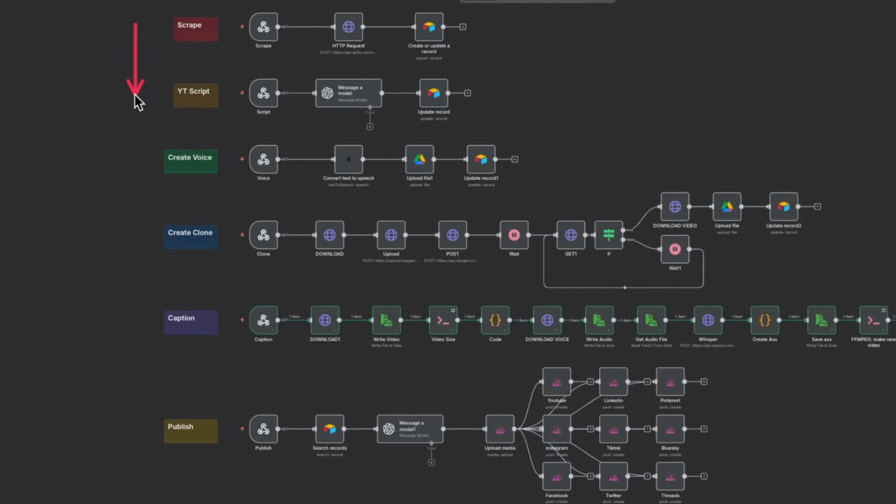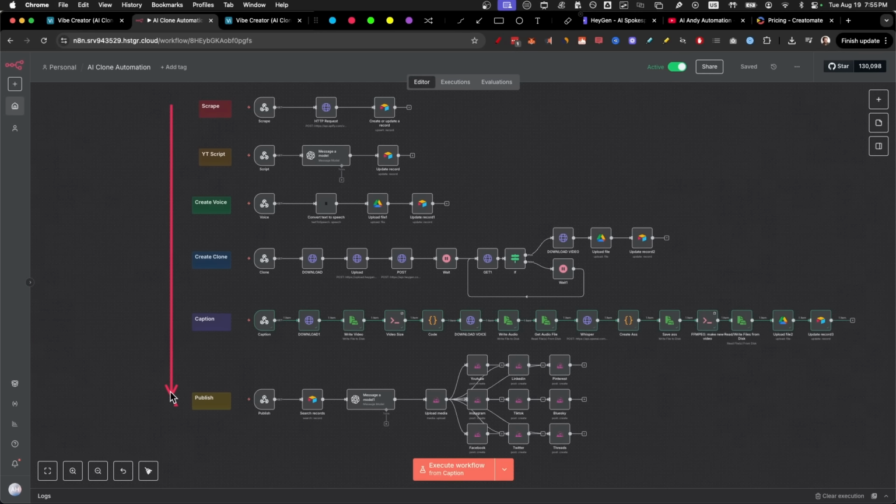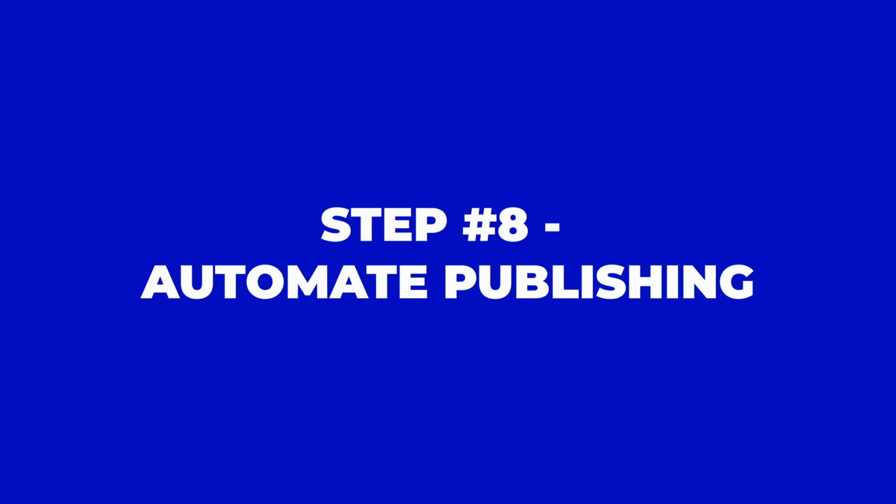But now we've gone through the scraping, scripting, creating the voice, creating the clone, and the caption. We only have one step left, but I will share a mistake with you at the end, so stay with me because that might make or break your automation. But for now, let's go to step number 8, automate publishing.